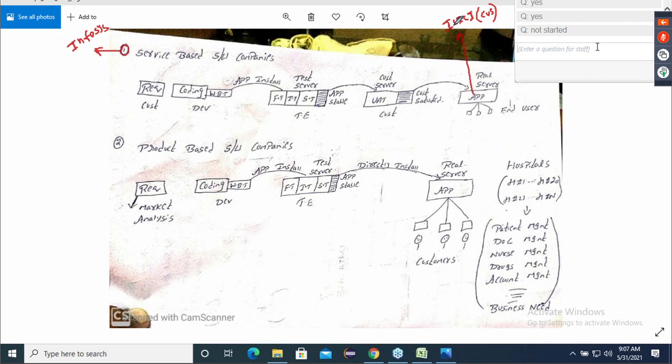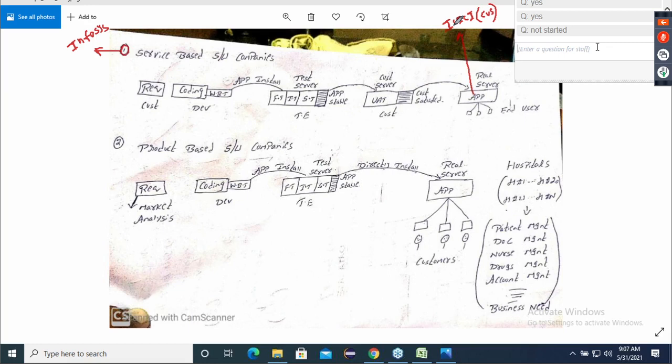Correct, ICICI. My second question, can Infosys sell this software to other bankers? Same application, whatever they have developed, right? Can they sell it to other bankers? Correct. You are saying no.